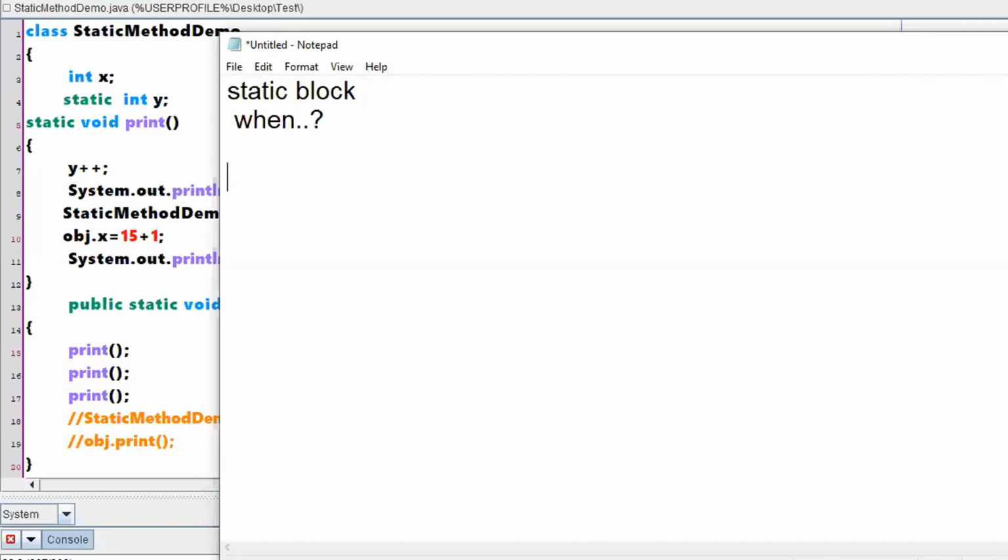What I mean to say is, if you have a requirement such that you have to execute some set of instructions before you give execution time to the main method. That means before you start executing the instructions in a main method, if you want to execute any instructions, then those instructions need to be put in a static block, right?